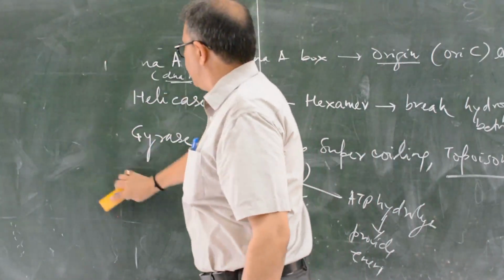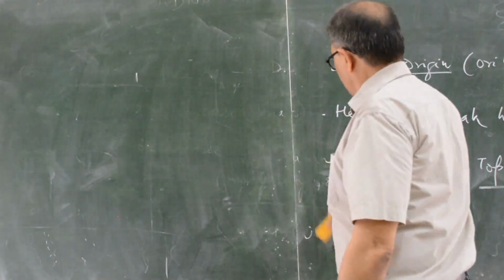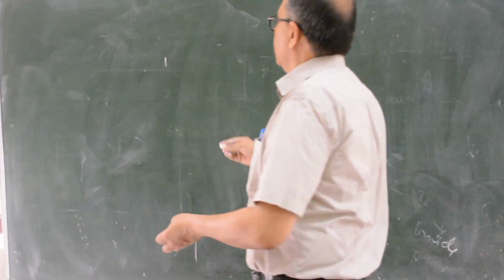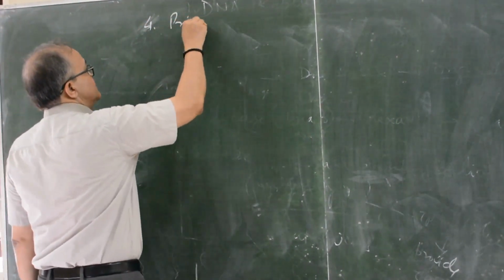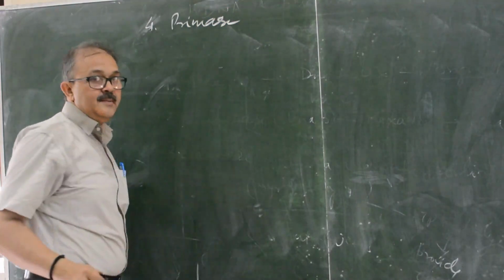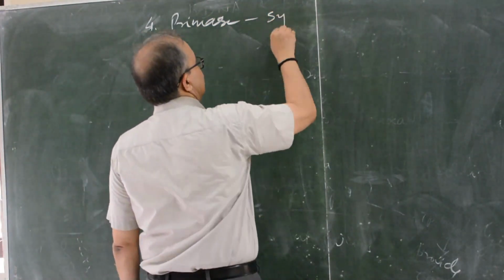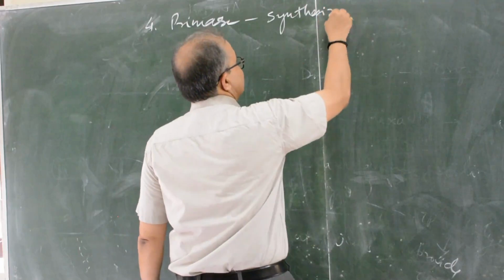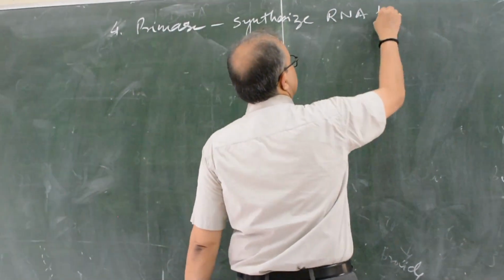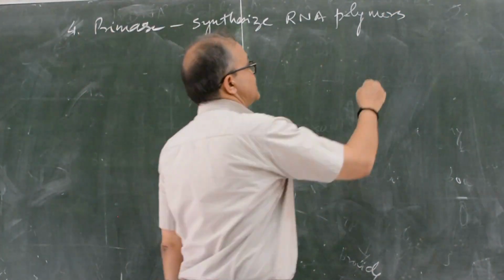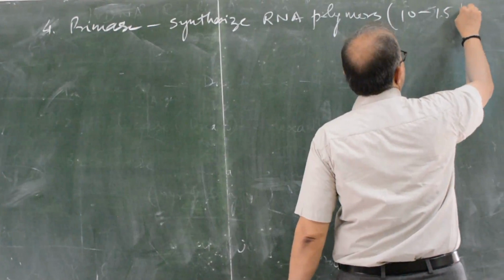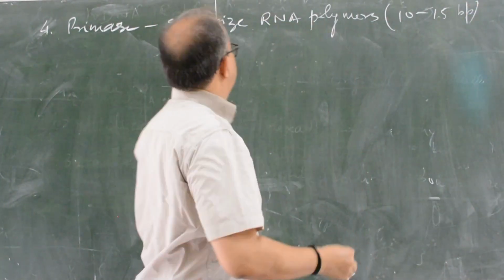Fourth is primase. Primase enzyme synthesizes RNA primers, very small fragments 10 to 15 base pairs long.